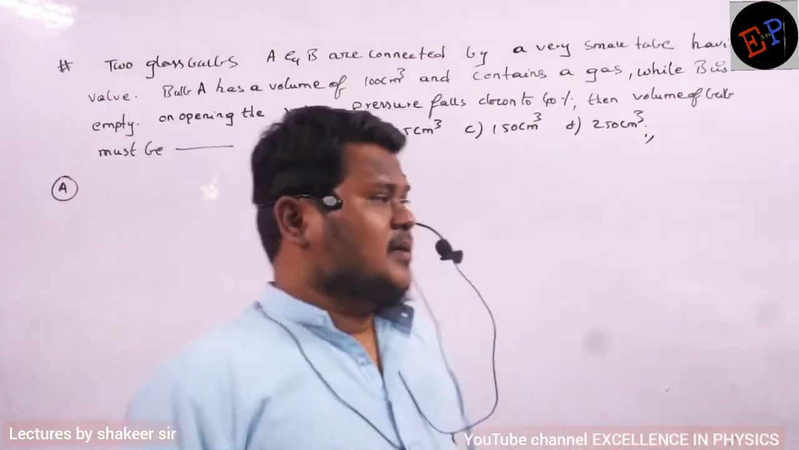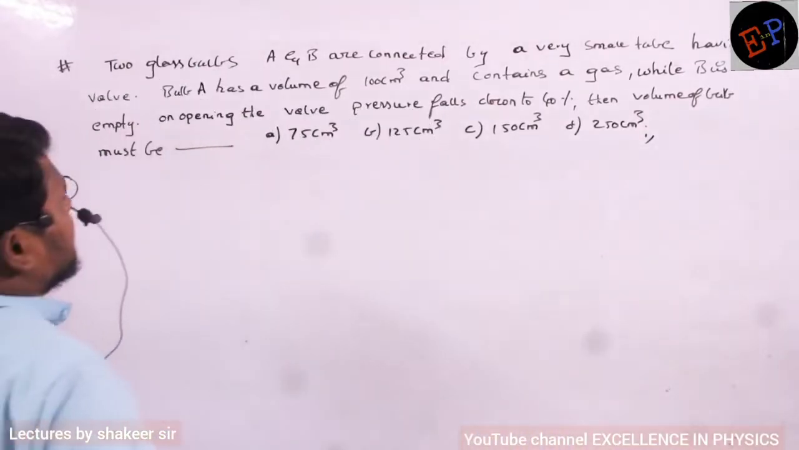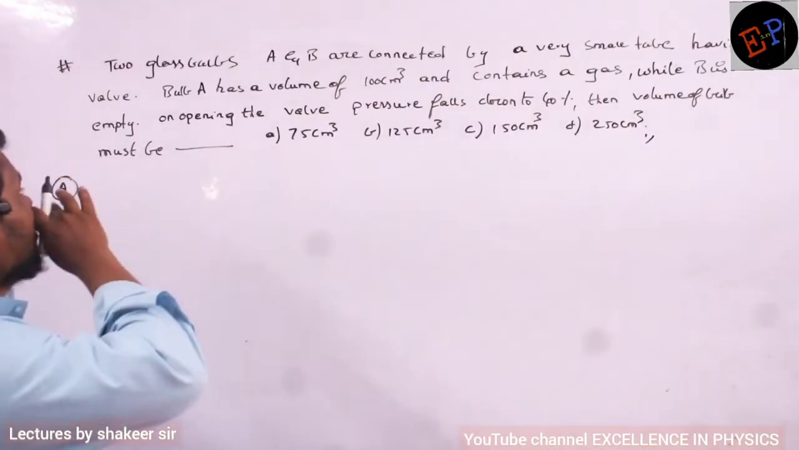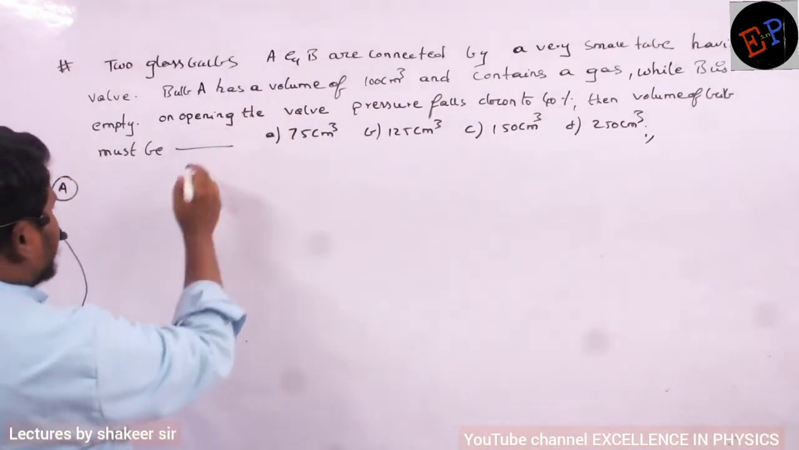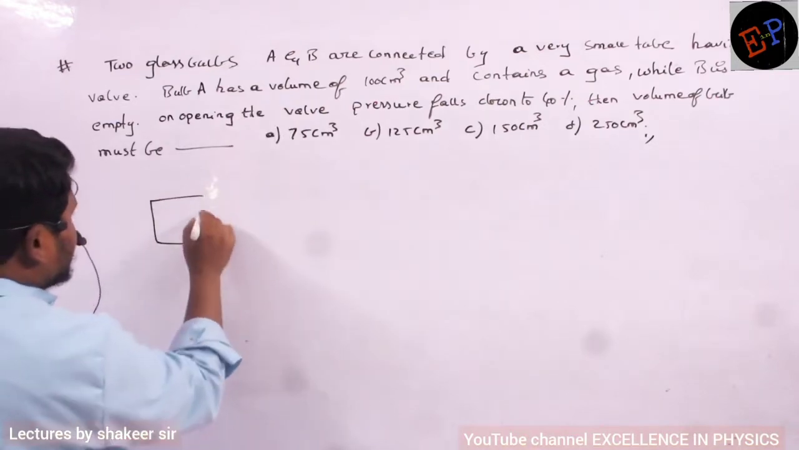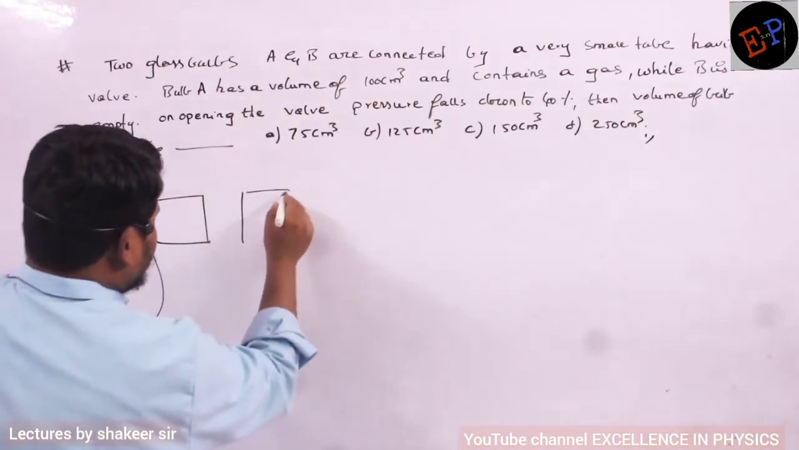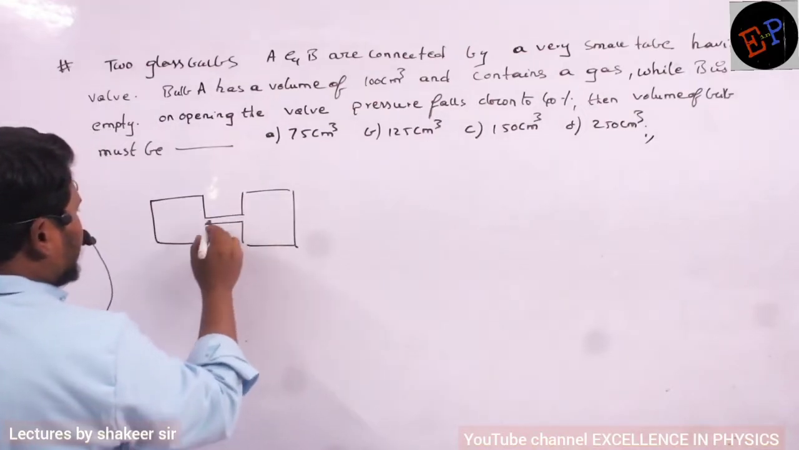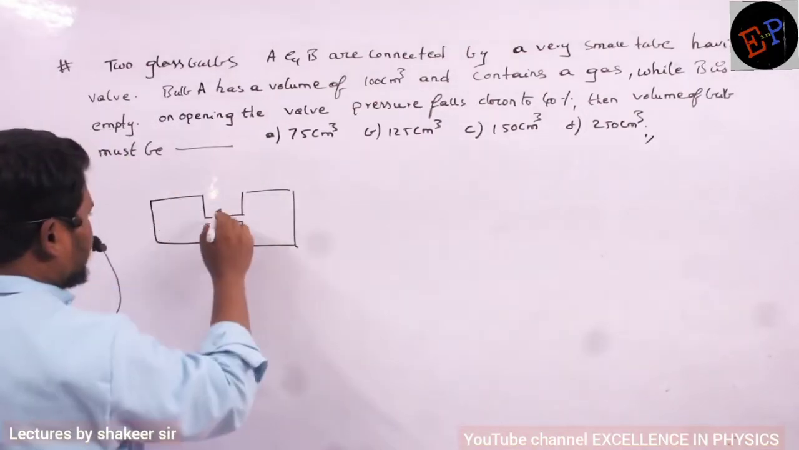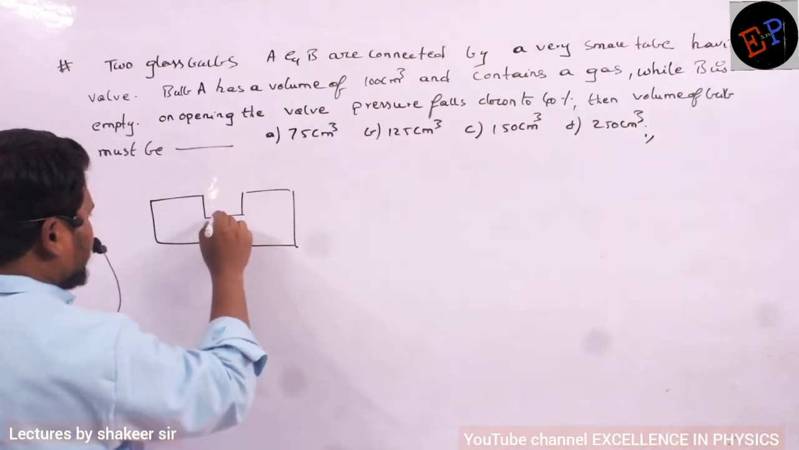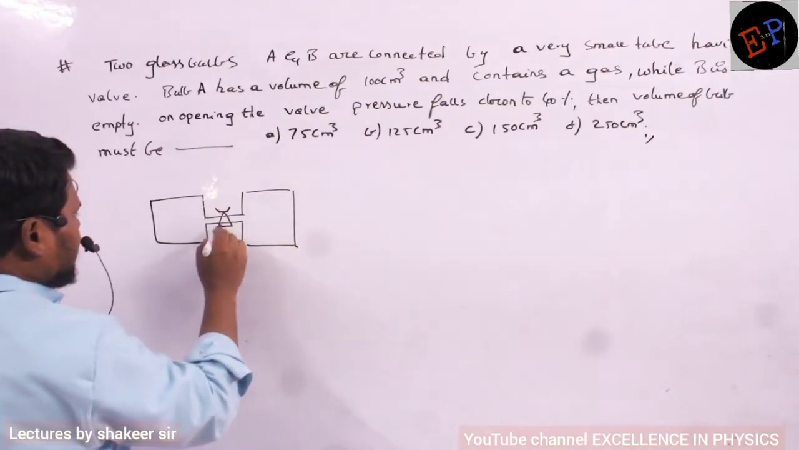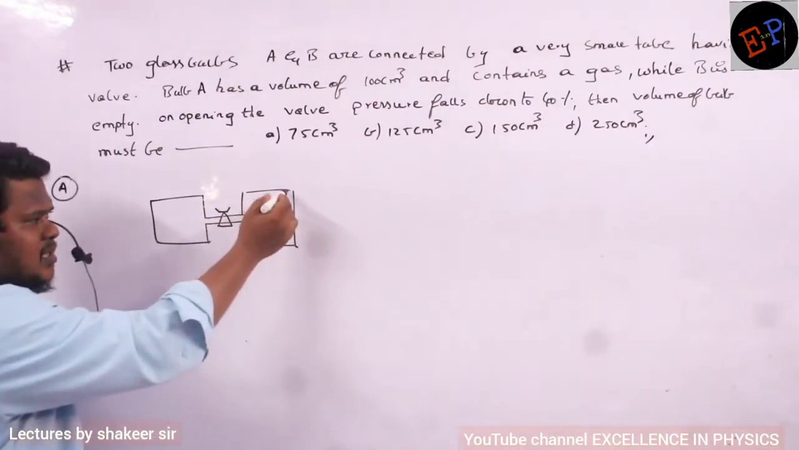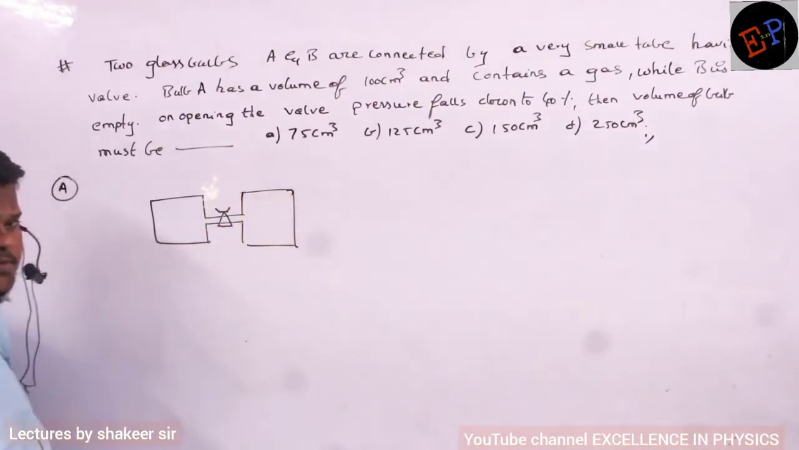Let us see. See here. Two glass bulbs A and B are connected by a very small tube having a valve. It means, let me draw this diagram. This is one glass bulb. This is another glass bulb. Both of them are connected by a tube, and to this tube there is one valve also. Valve means what? If I rotate this valve, gases will intermix from one glass container to another. That is called a valve.